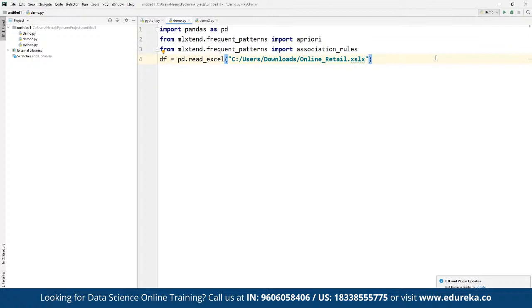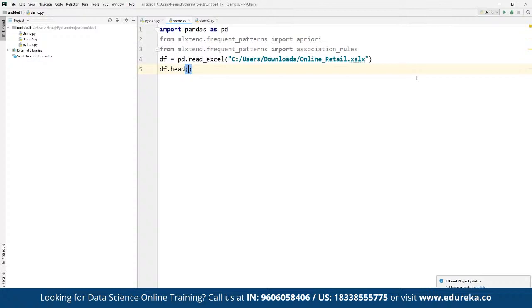Once we have specified the file here, we are going to simply use DataFrame.head. In case we want to see the first few entries of the current data set that we have imported, we can simply define df.head, and then from the given path, the first few rows are going to be returned as a response. Now once we are done, we can simply start applying it.